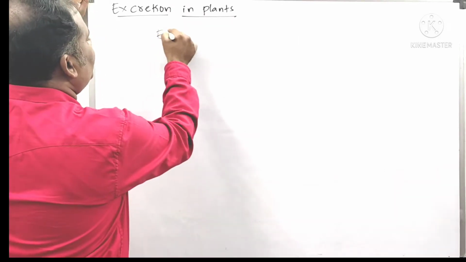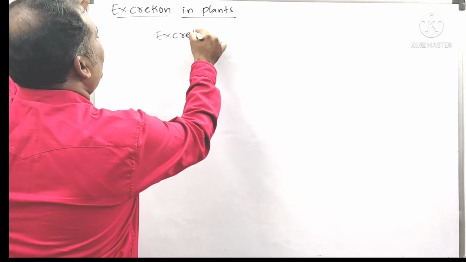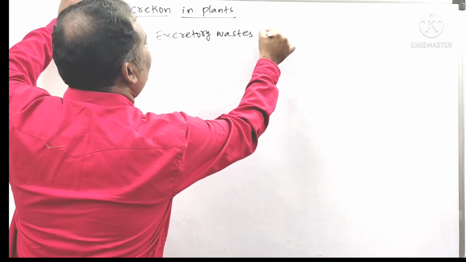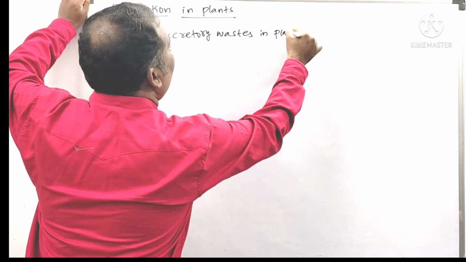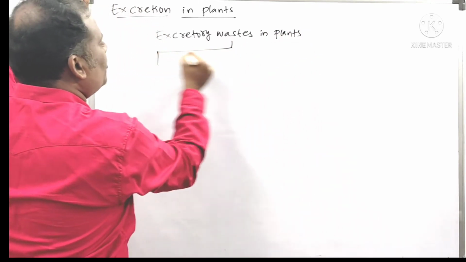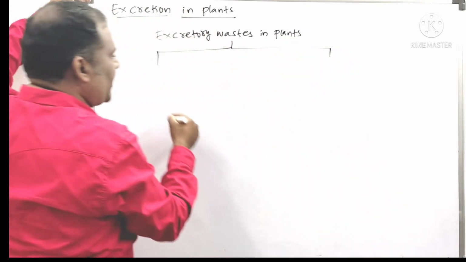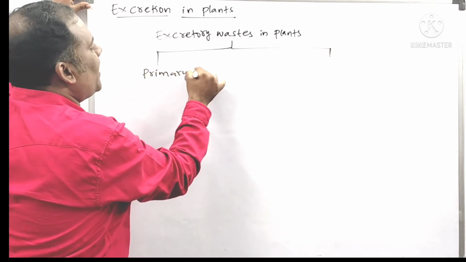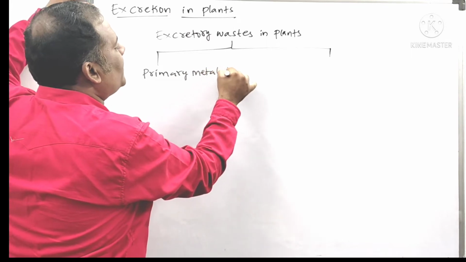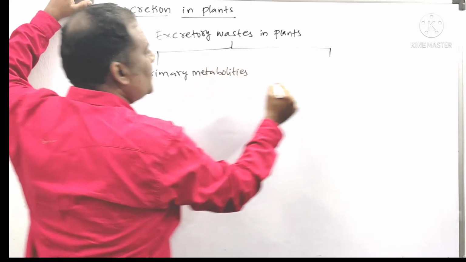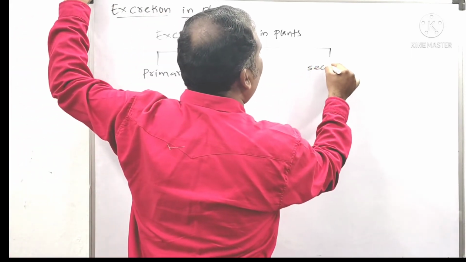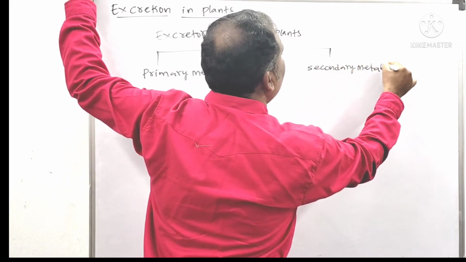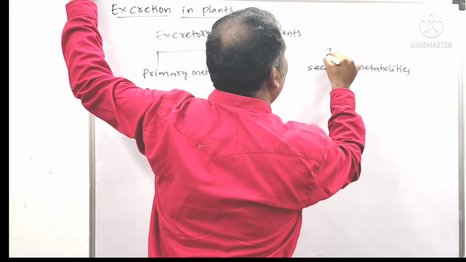The excretory waste in plants is classified into two types. There are two types. What are they? They are primary metabolites, whereas the second one is called secondary metabolites. Primary metabolites and secondary metabolites.